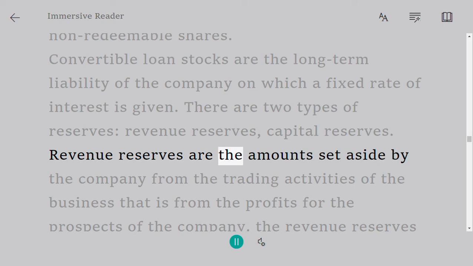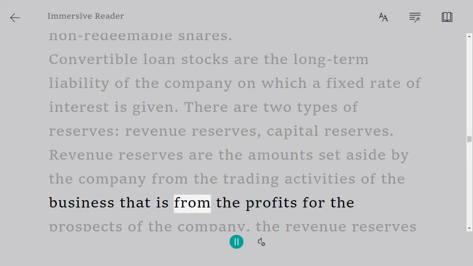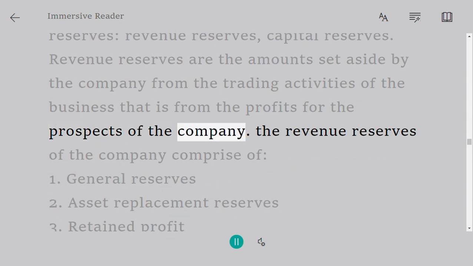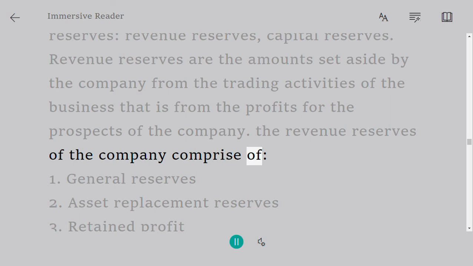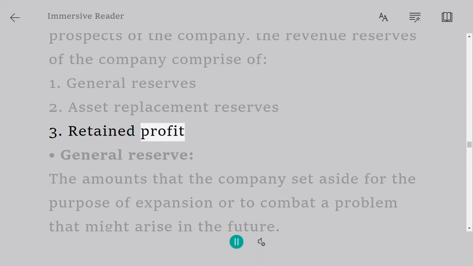Revenue reserves are the amounts set aside by the company from the trading activities of the business, that is, from the profits for the prospects of the company. The revenue reserves of the company comprise of 1. General reserves. 2. Asset replacement reserves. 3. Retained profit.